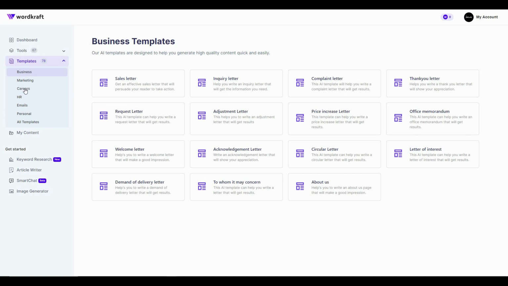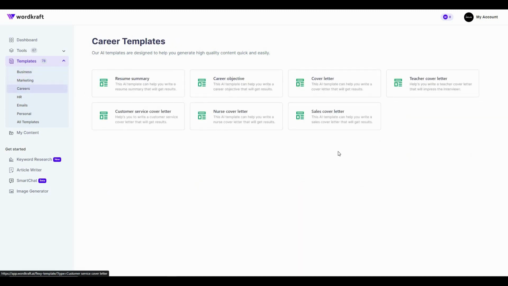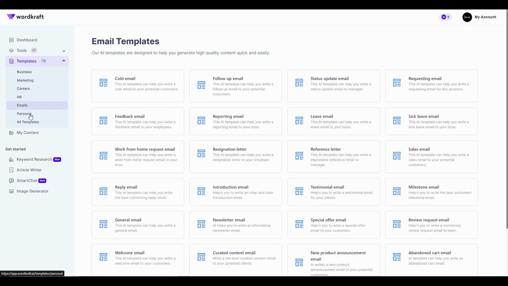And then there are some other unique templates, such as you can get templates for marketing, for career, and for career there are some really specific templates such as this nurse cover letter, sales cover letter, teacher cover letter, and then there are some for HR, for email, for personal.